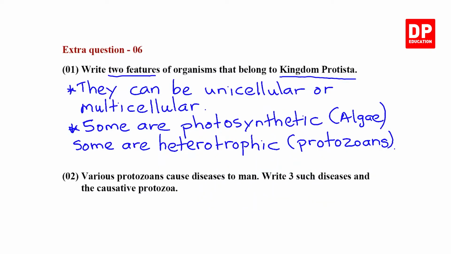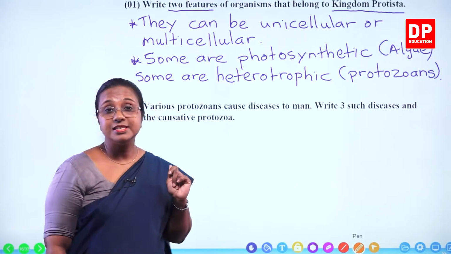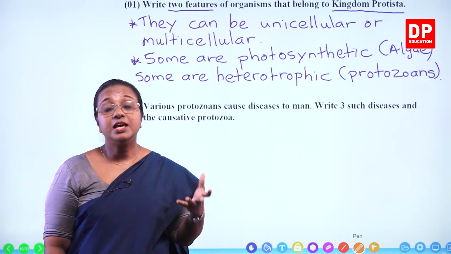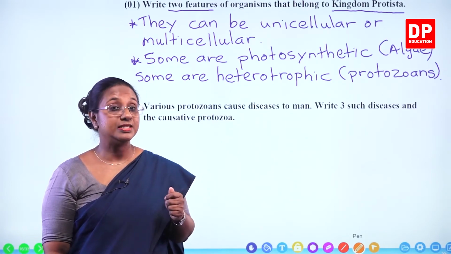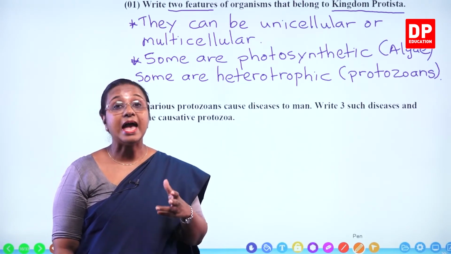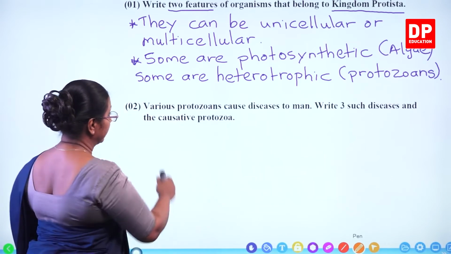The next part of the question: various protozoans cause disease to man. Write 3 such diseases and the causative protozoa. What are the diseases you all know? They cause amoebiasis. What is the causative protozoan? Amoeba. So you know that.